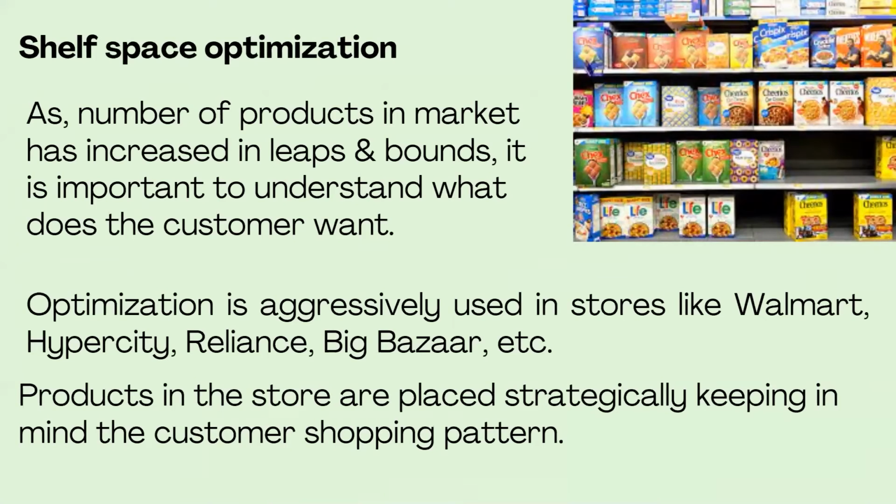The second example is shelf space optimization. This is being used in all our supermarkets, maybe Reliance, Big Bazaar, Walmart, all these are using this shelf space optimization. So we know now there are a large amount of products, so we want to understand the customer's perspective. We have to understand the customer's perspective and then we have to arrange this.